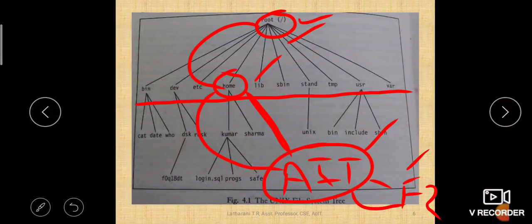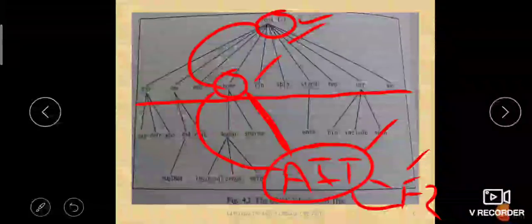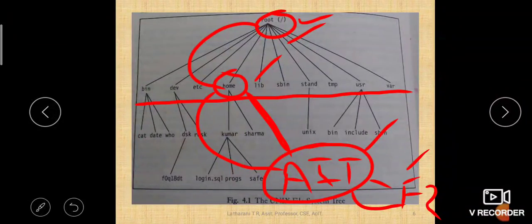This is how you reach the F2 file from root. That is the path for reaching F2. The location of F2 is slash home slash AIT slash F2. Is that clear? Hope it is clear. If any doubts, please ping me.